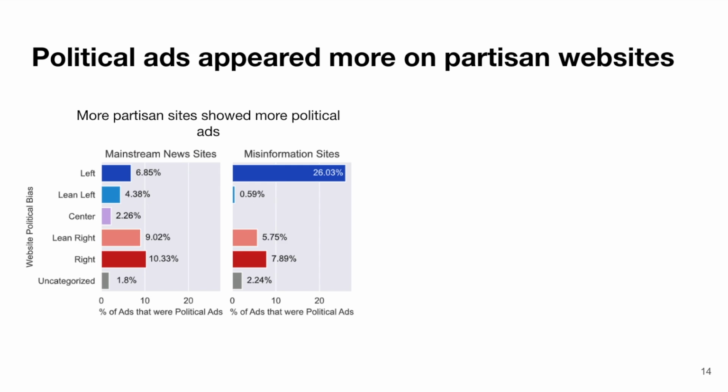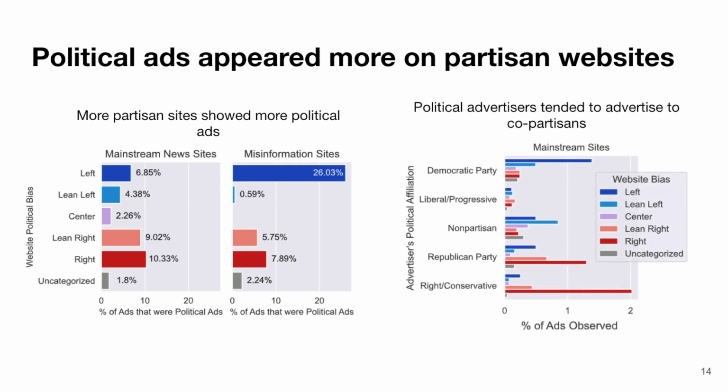In our quantitative analysis, we found that the political ads in our dataset appeared more frequently on partisan websites. We also found that political advertisers tended to advertise on sites with similar political leanings. For example, Democratic Party campaigns advertise more on left-leaning sites, and Republican campaigns advertise more heavily on right-leaning sites. This suggests that online political ads are targeted at people who are interested in politics and tend to read more from partisan sources.